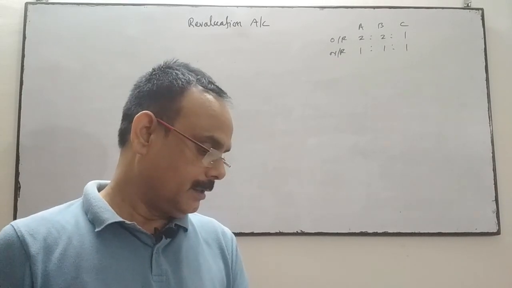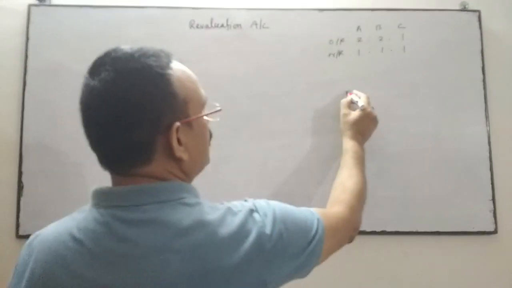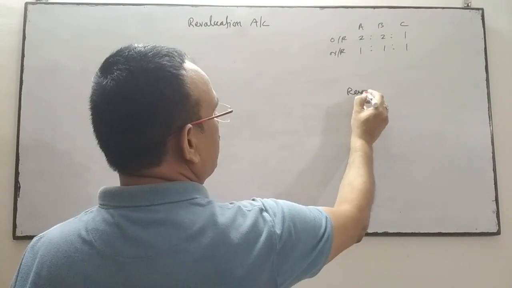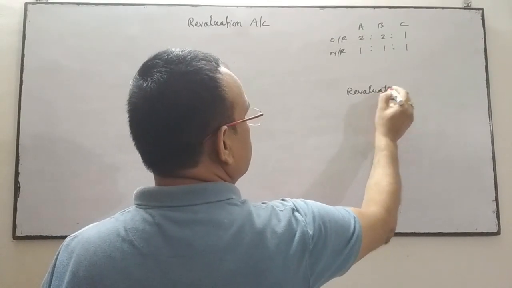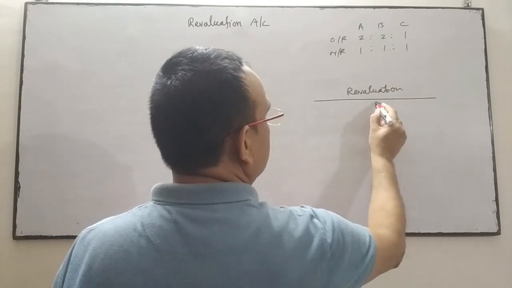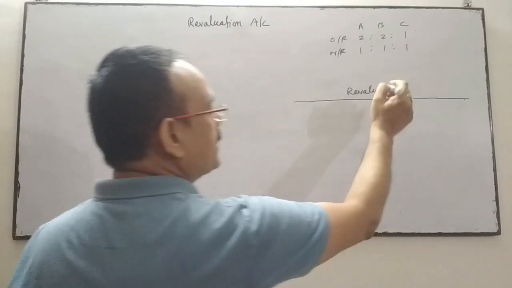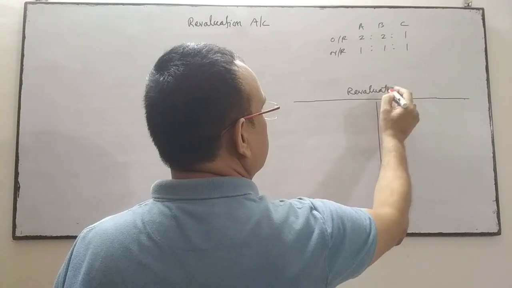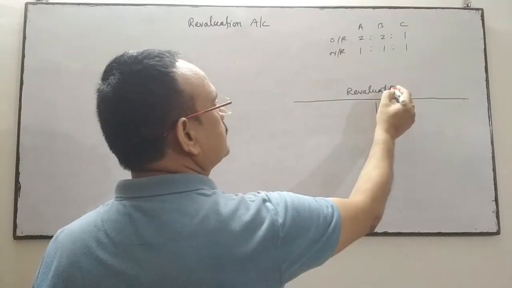Now see, stock be valued 20% more. Instead of preparing a revaluation account, I am going to prepare the revaluation as a statement. It's not an account, but it's a statement.